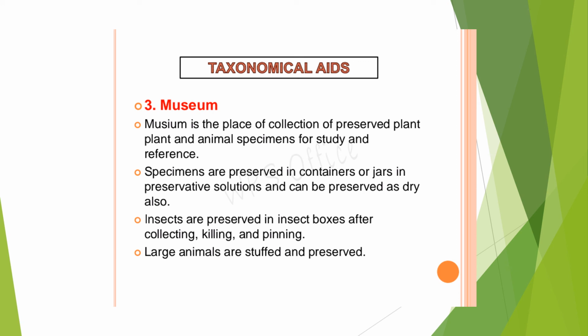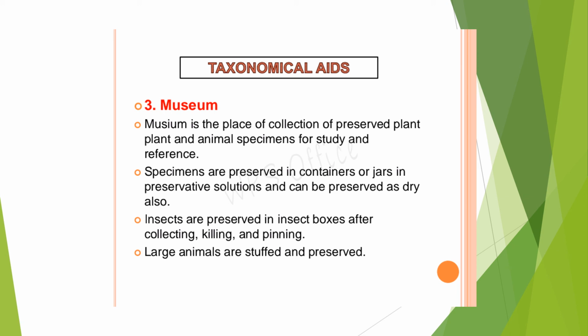Some dead animals are preserved in formaldehyde and kept. Even in our biology lab, we have some preserved specimens, both plants and animals. Like that, in a museum you have a wide range of specimens arranged on the basis of the hierarchy you have studied, KPCOFGS. In that manner, it would have been arranged.